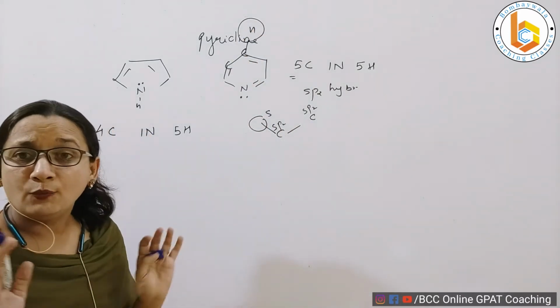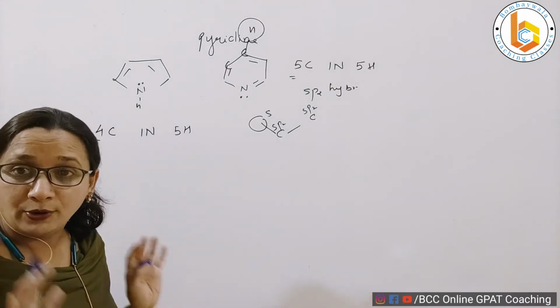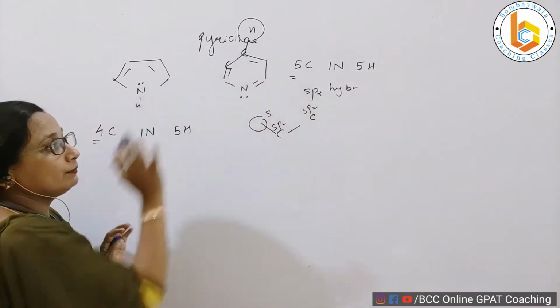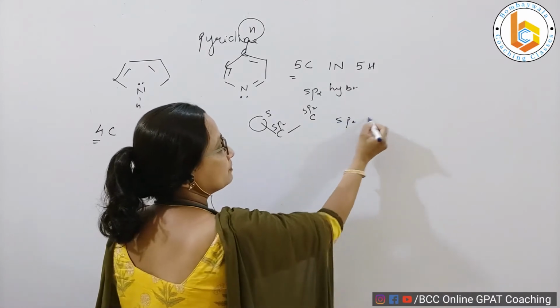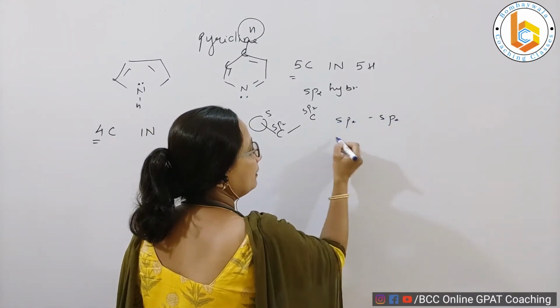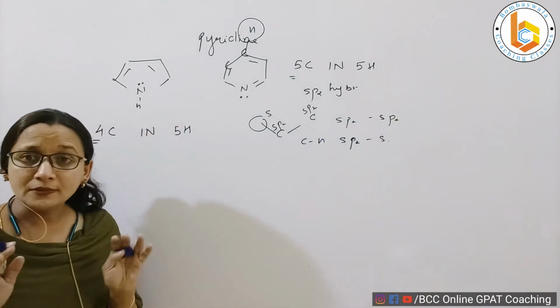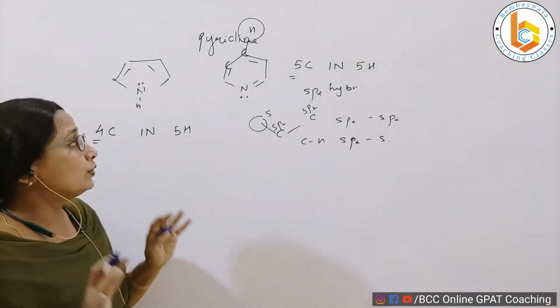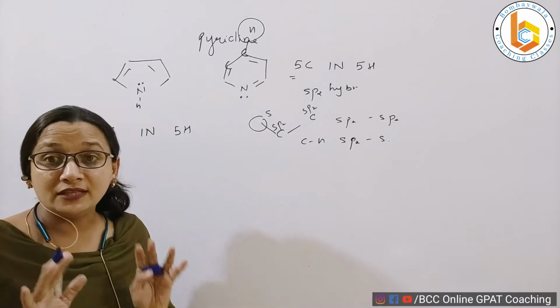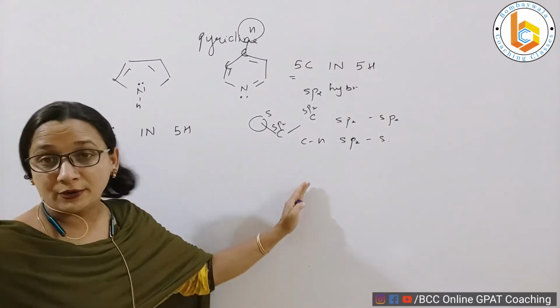This is all that we have discussed in pyrrole. So all the carbon-carbon bonds are sp2 overlap and the carbon-hydrogen bond is sp2-s overlap. This also we know and understand. So this is nothing new in comparison to pyrrole.